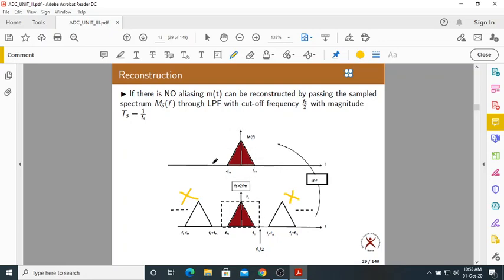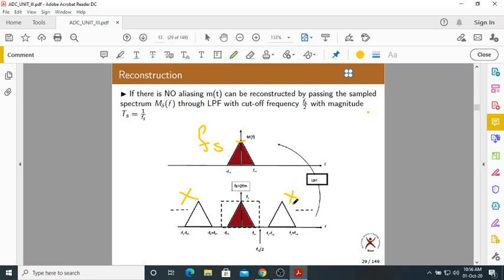Only this part will be passed through. What is this part? M of f only, correct? But M of f with some amplification Fs. So you must remember this. We are getting M of f only, right? The only extra thing is that it is an amplified version, by Fs. That's it.